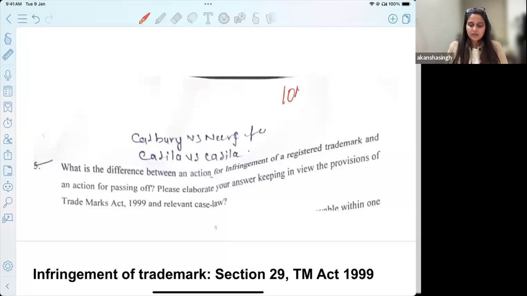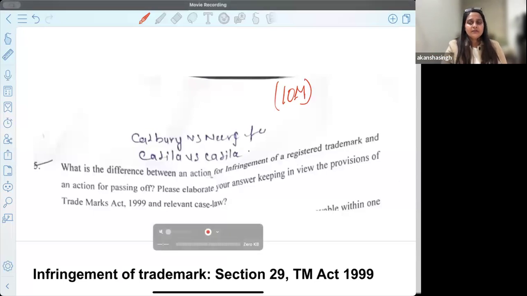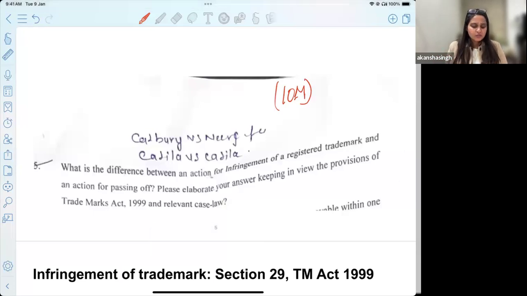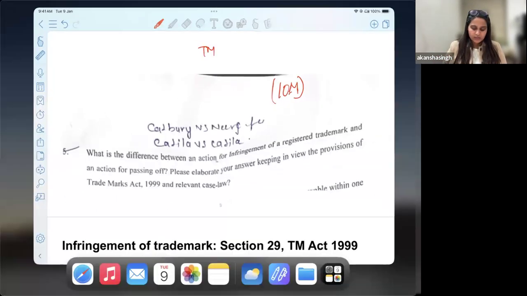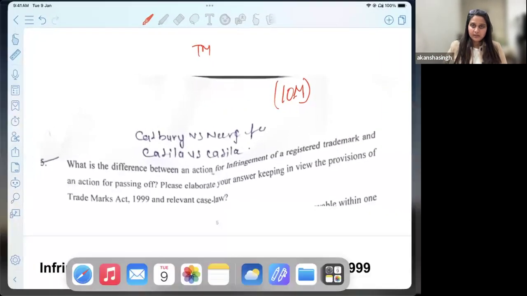This is also a 10 marker question, so accordingly you are supposed to write. Now before I begin, let me tell you, firstly we have trademark. You must know, and I am hoping that you have a brief idea about trademark. If not, you must refer to the Trademark Act. So we'll just quickly open our Trademark Act as well.